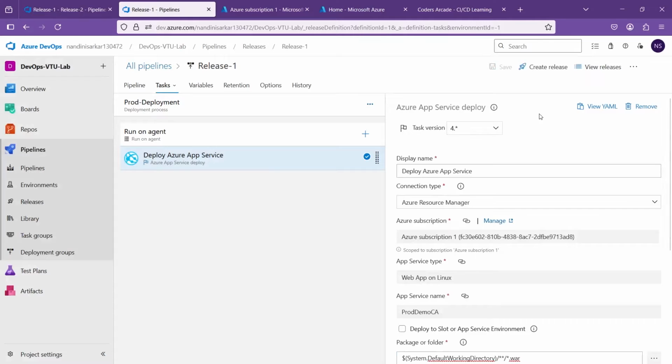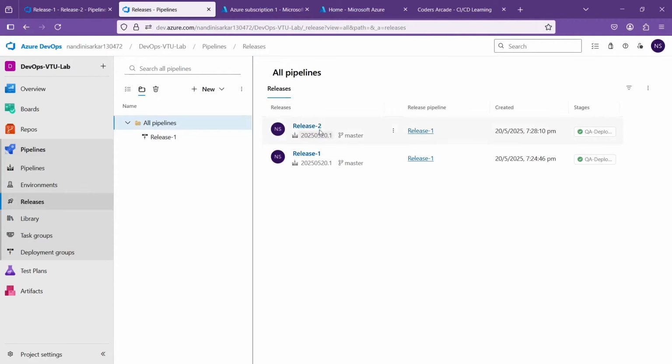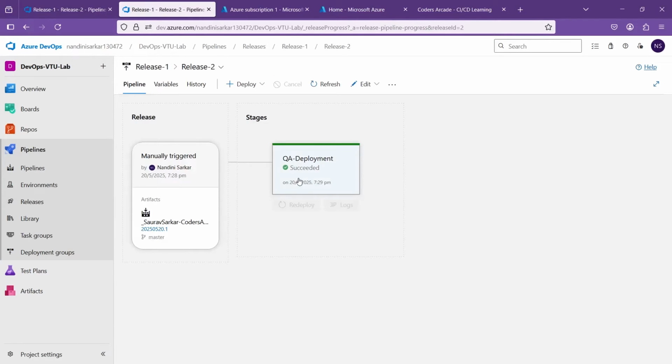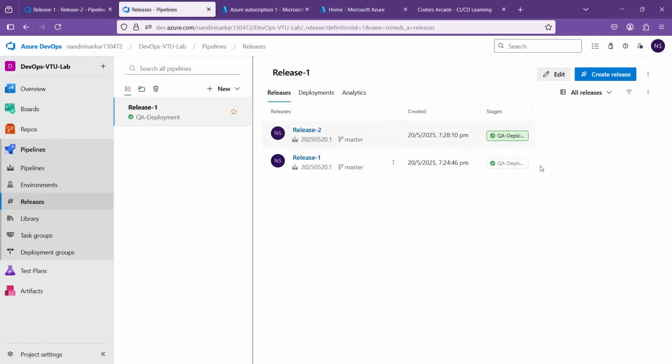Okay, fine. Go to all pipelines. Let's go to release 2 and see the pipeline. Refresh. Let's go to release 1. Let's edit and see.